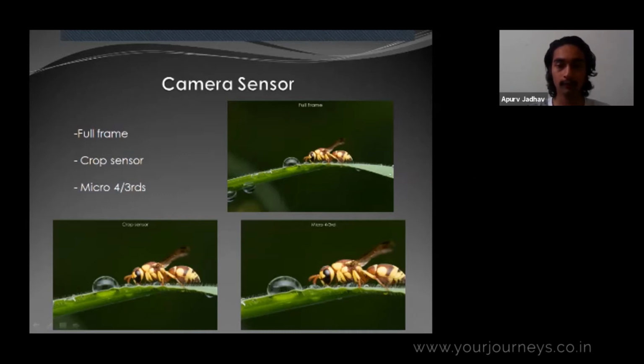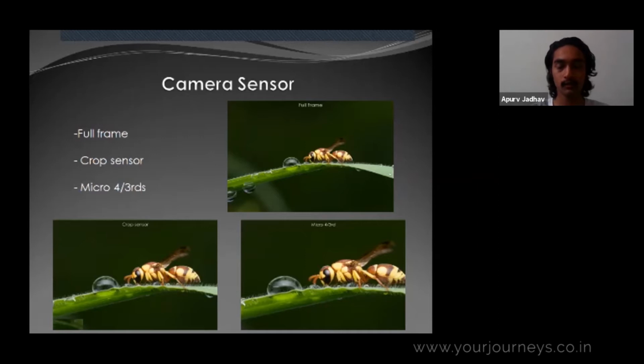The drawback of using micro 4/3 is that you cannot crop the image further. I can crop a full frame image because the sensor size is quite big, and the resolution and quality of the image are quite good. But a micro 4/3 image cannot be cropped as much as the image produced by a full frame camera sensor.